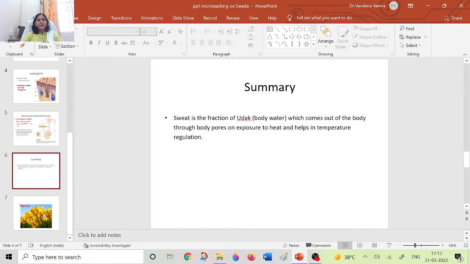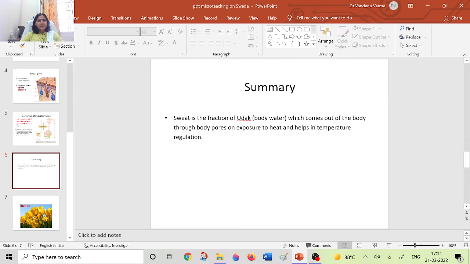The sweat is the fraction of udak which comes out of the body through the body pores, that is lomakupa, on exposure to heat, and it helps in temperature regulation. Although this word has not been mentioned there, indirectly it is saying that it is in response to the exposure to heat. It means it is for temperature regulation.